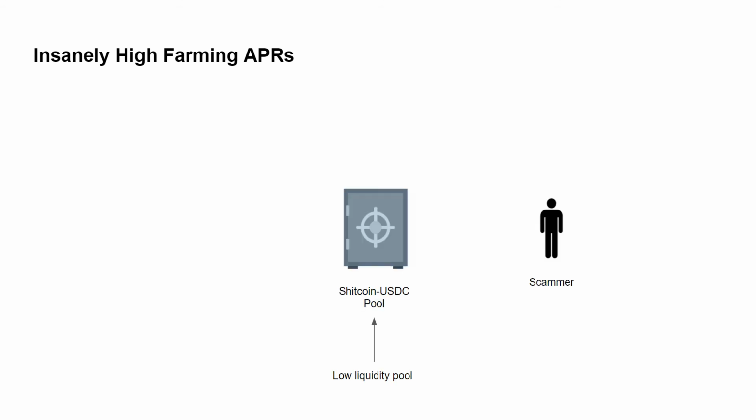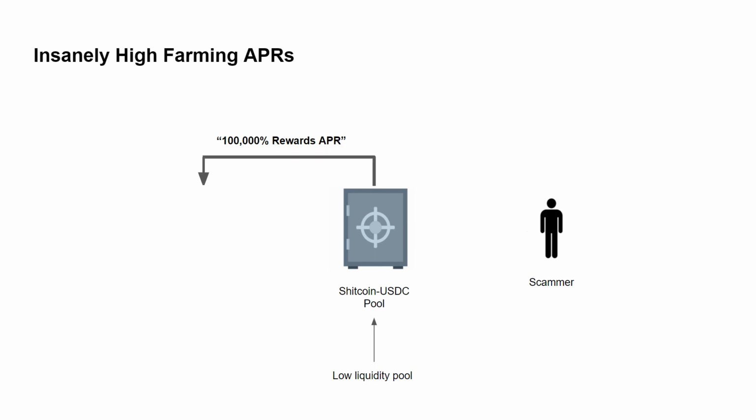Also, I want to warn about ridiculously high rewards APRs in the hundreds of thousands of %. The reason to be careful with these pools is because it may be a Ponzi scheme. What happens, for example, is a shitcoin USDC pool is created by someone, and the liquidity at the start is always very low because the scammers don't want to put in too much USDC. That, combined with the fact that they can pre-mint a very small amount of tokens and make some artificial trades to inflate the price of the token, will result in an insanely high rewards APR.